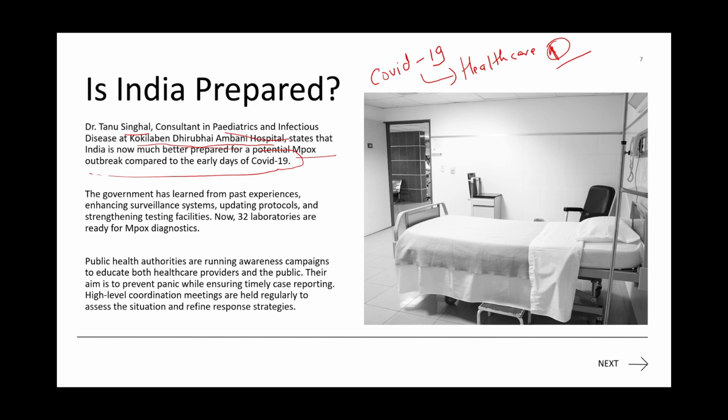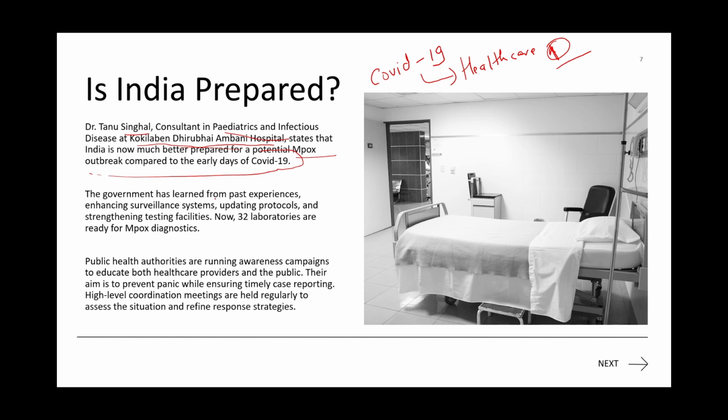That kind of scheme is coming from the government itself. So now we have understood the importance of healthcare. Compared with the pre-COVID-19 scenario, in the post-COVID-19 scenario we are in a very good position compared with the previous era. We are not saying that we are at the best position, but we are at a better position.